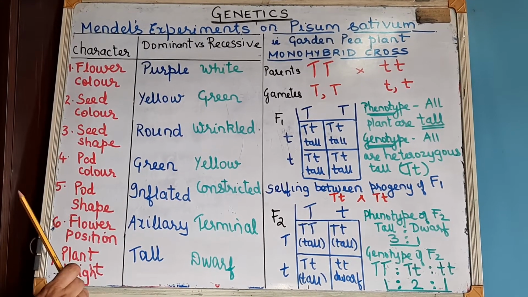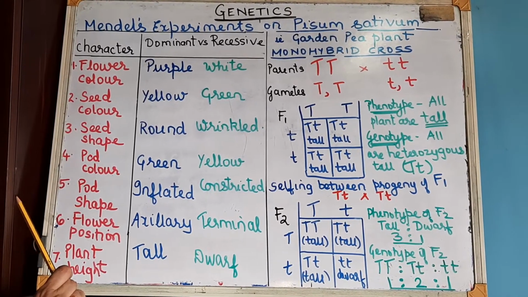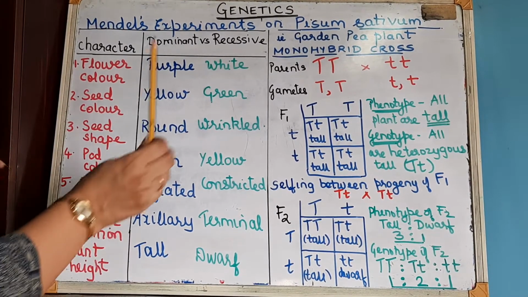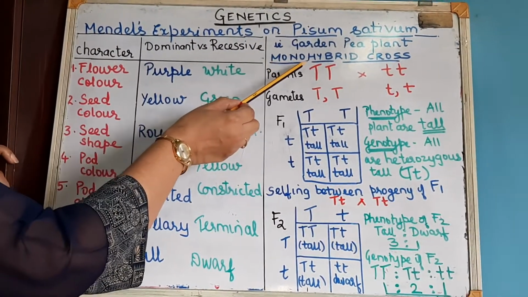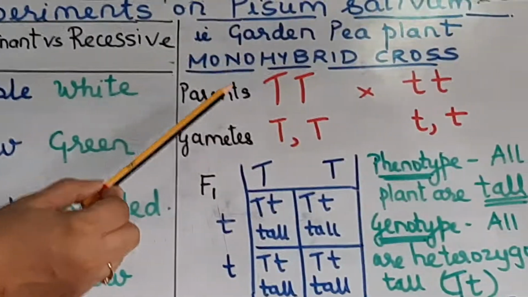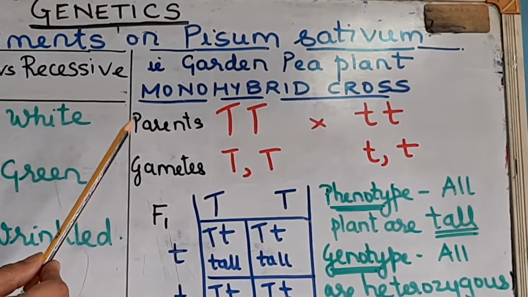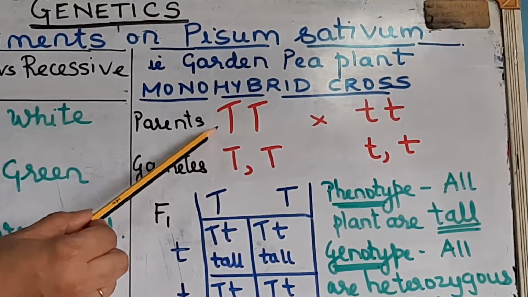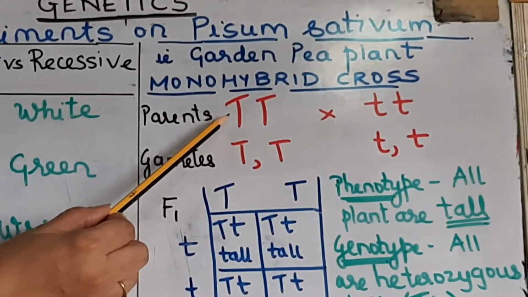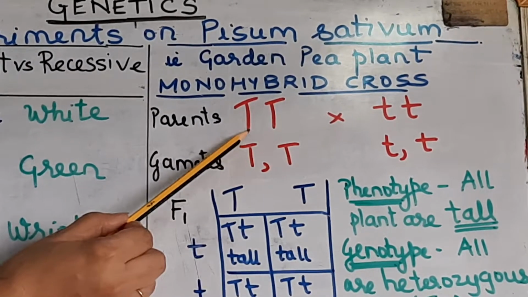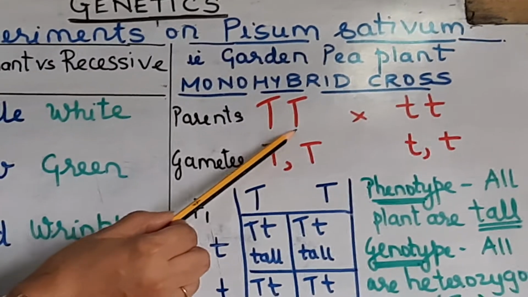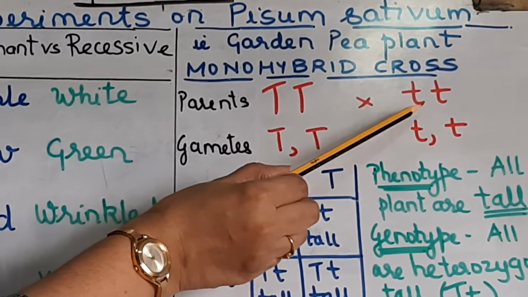Now we will see what is called a monohybrid cross. Just try to understand here, this is a monohybrid cross. You start the monohybrid cross by carrying out breeding between homozygous dominant, and I hope you remember what is homozygous dominant. These are the same genes, so it is called homozygous dominant and homozygous recessive.